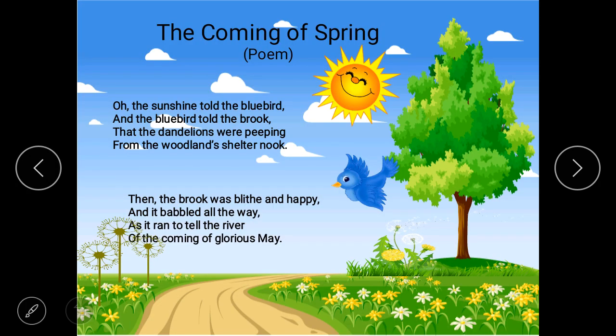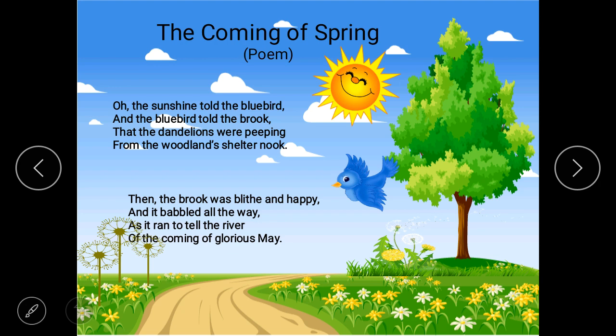So this was the poem, students. Now I am going to explain the poem stanza wise. So first stanza I am taking from here to here. Oh, the sunshine told the bluebird, and the bluebird told the brook. Now the sunshine means the rays of the sun are telling the bluebird. Bluebird is a type of bird which is of blue color. So the rays of the sun are telling the bluebird, and the bluebird is telling the brook. Brook here means a narrow stream of water which is going to meet the river.